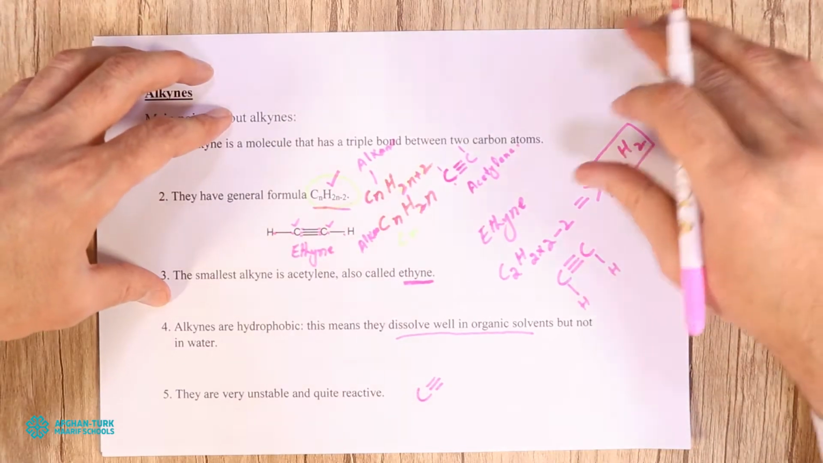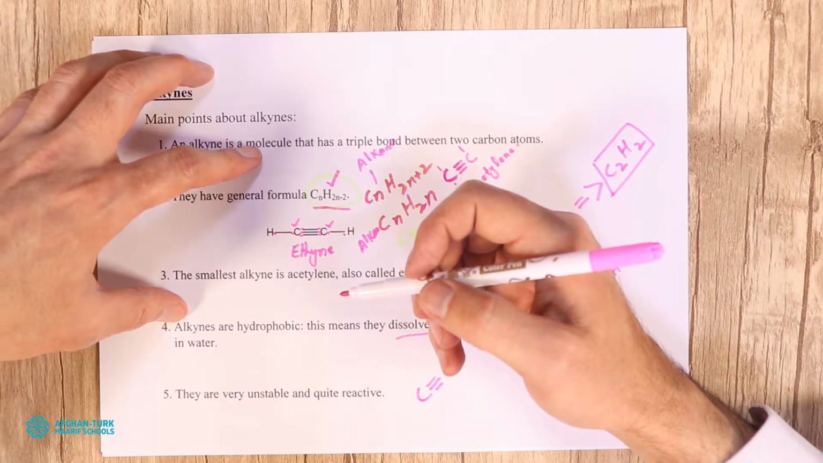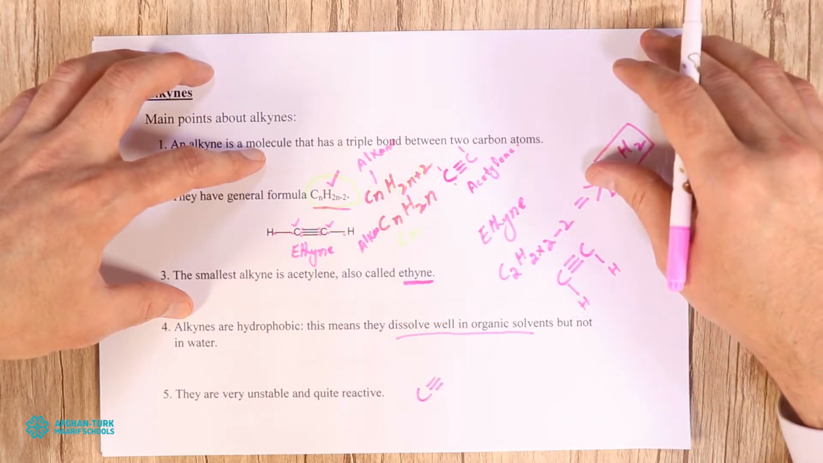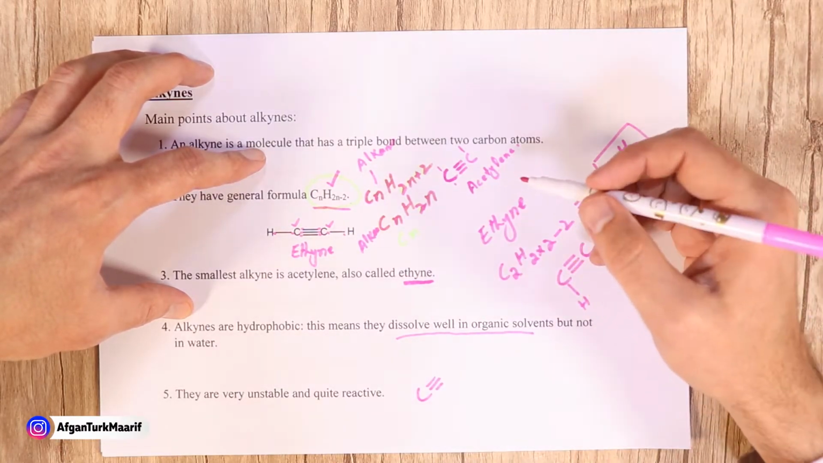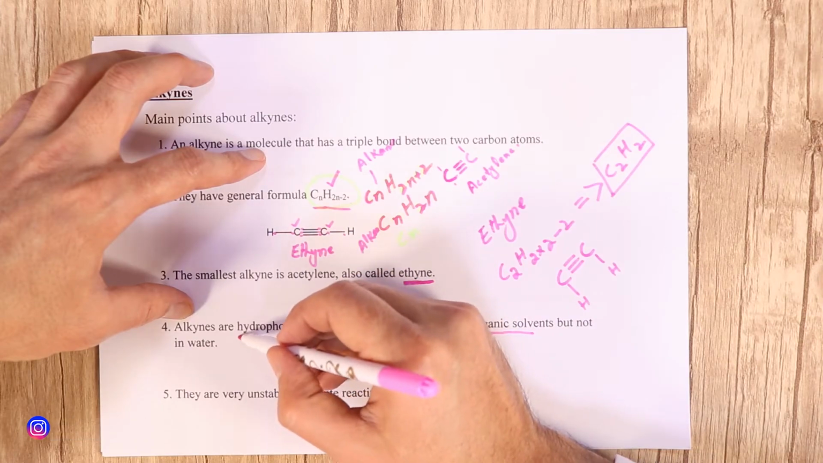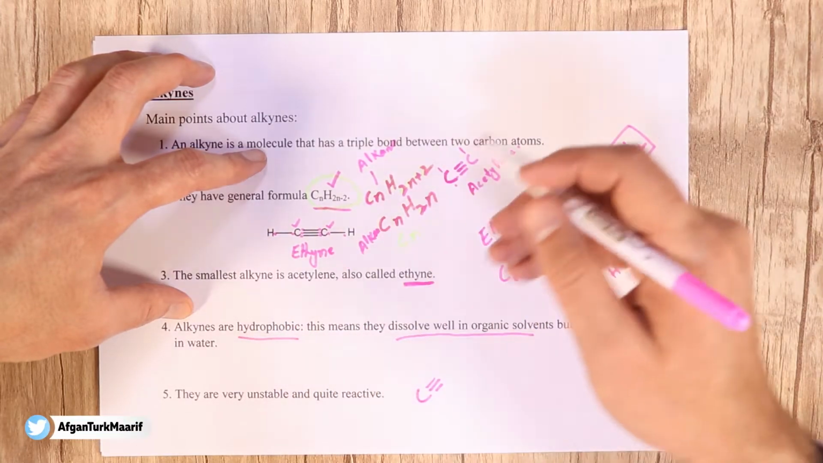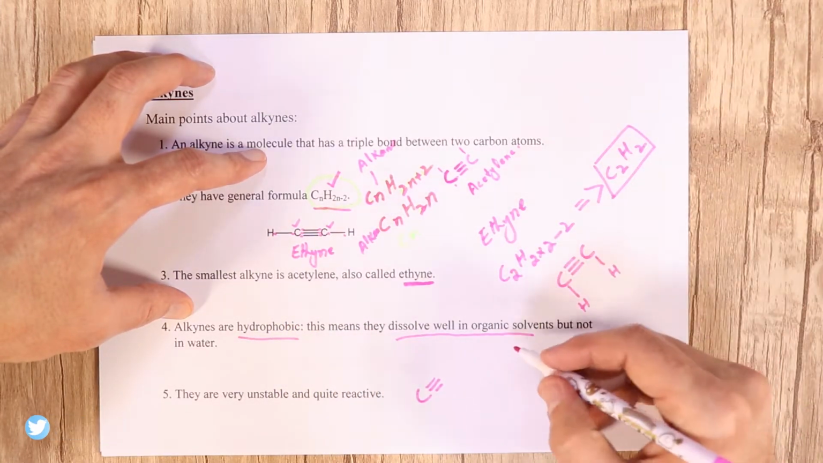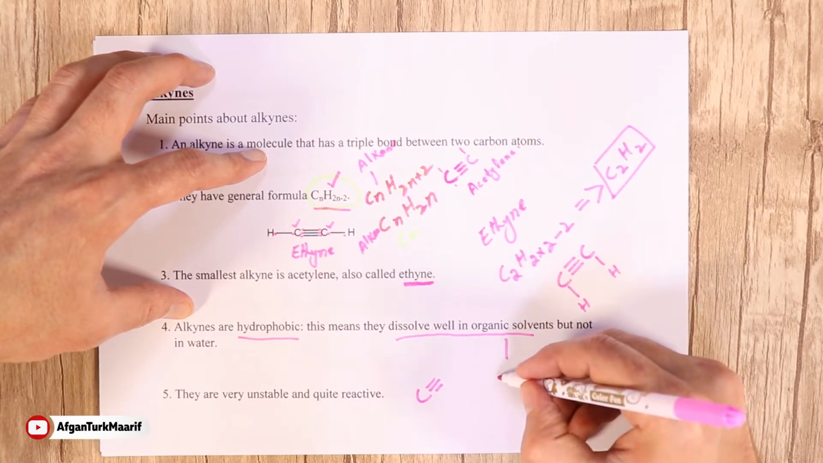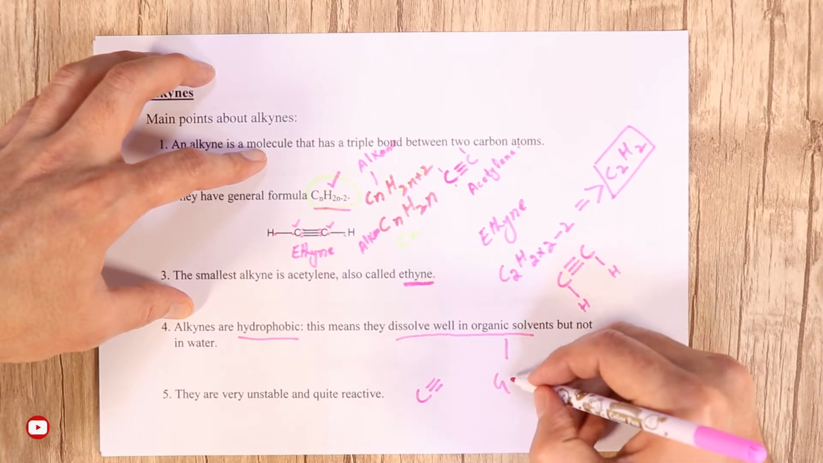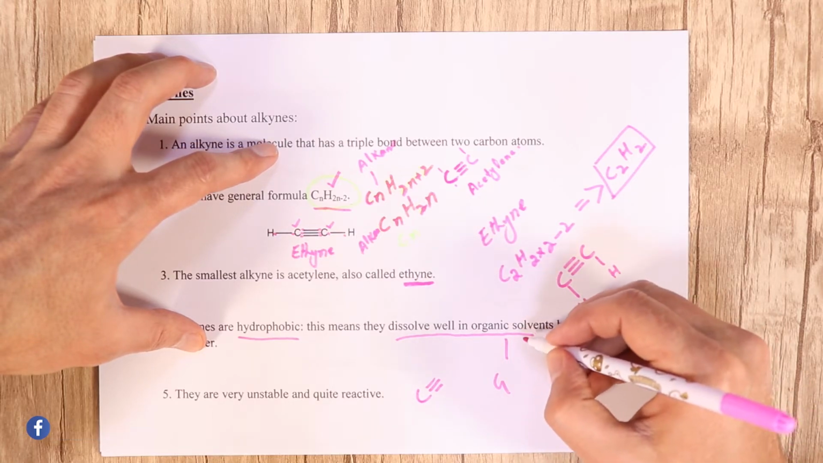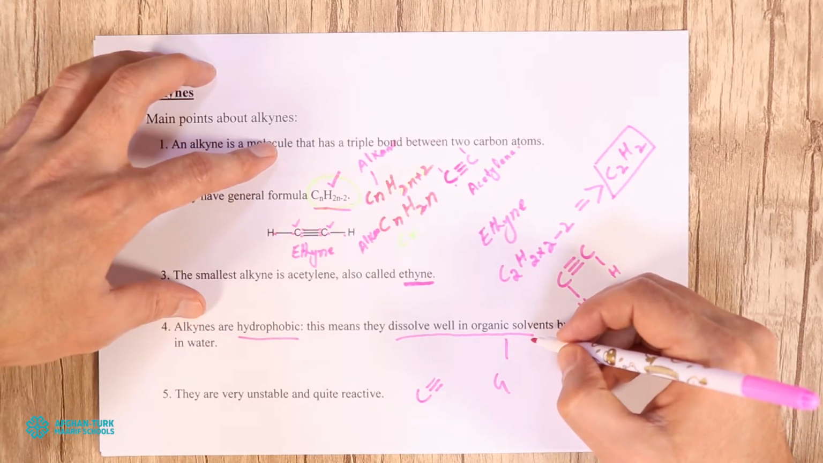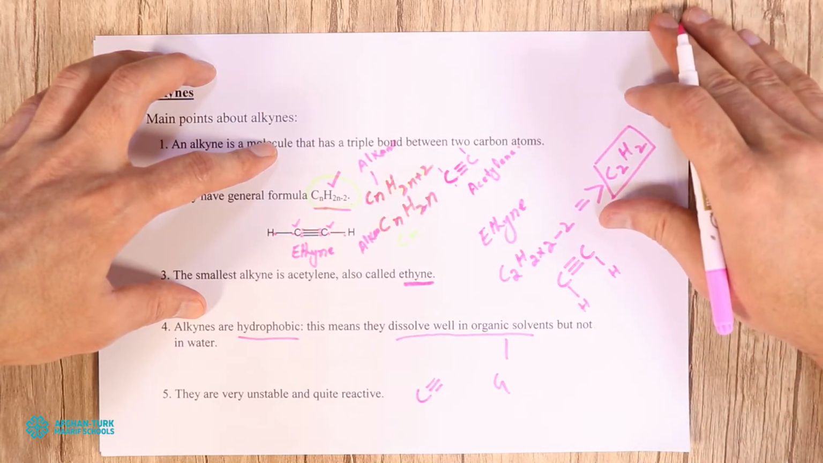Next, they are hydrophobic. Hydrophobic means that they can be dissolved only in organic solvents, not in water. They cannot be easily dissolved in water, but they can easily dissolve in organic solvents like glycerol, ethanol, methanol and benzene. They can dissolve in benzene very easily, but they cannot dissolve in water.